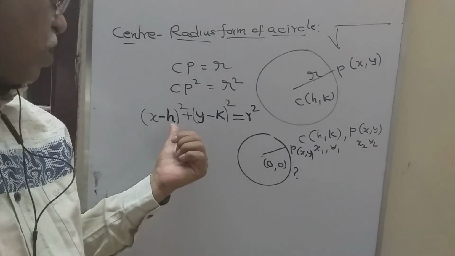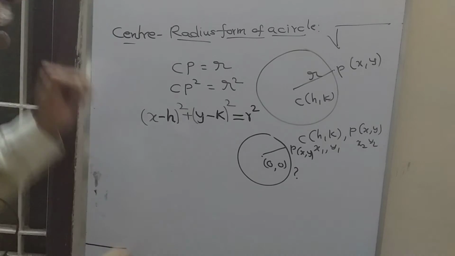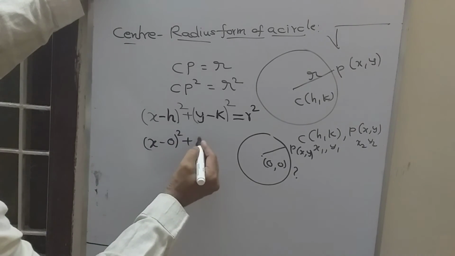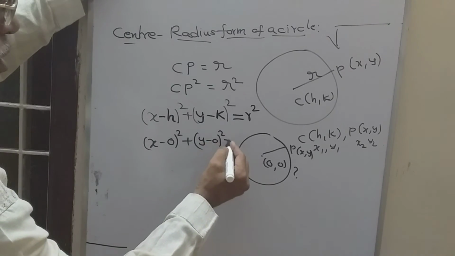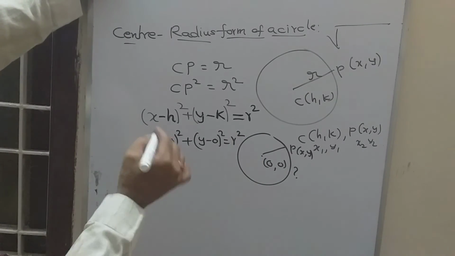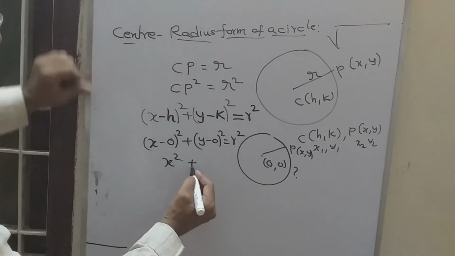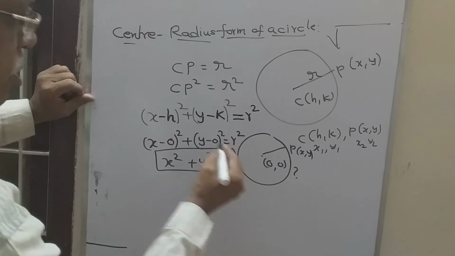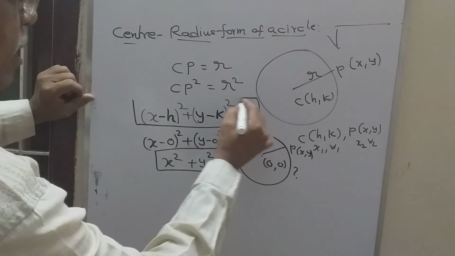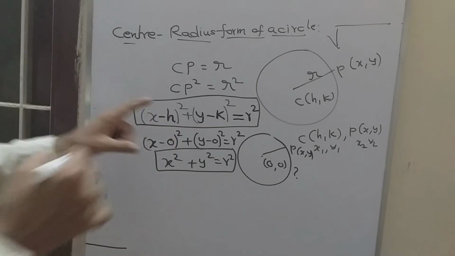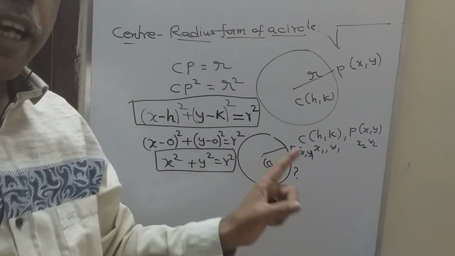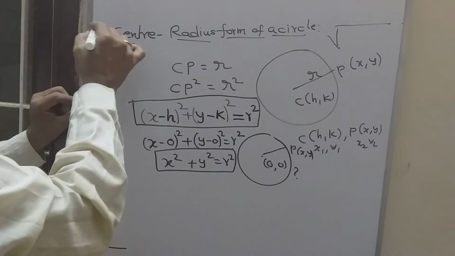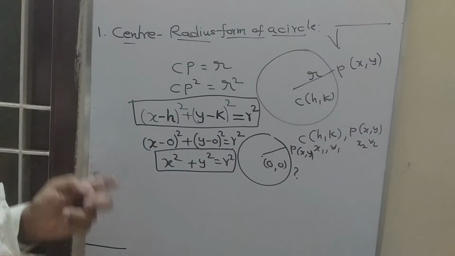Simply you replace h as 0 and k as 0, so that it becomes (x minus 0) the whole square plus (y minus 0) the whole square is equal to r square, or x square plus y square is equal to r square. So this is also the same case, but here the center is (h, k), and there the center is at the origin. So this is the first form of the circle, the center and radius form of the circle.